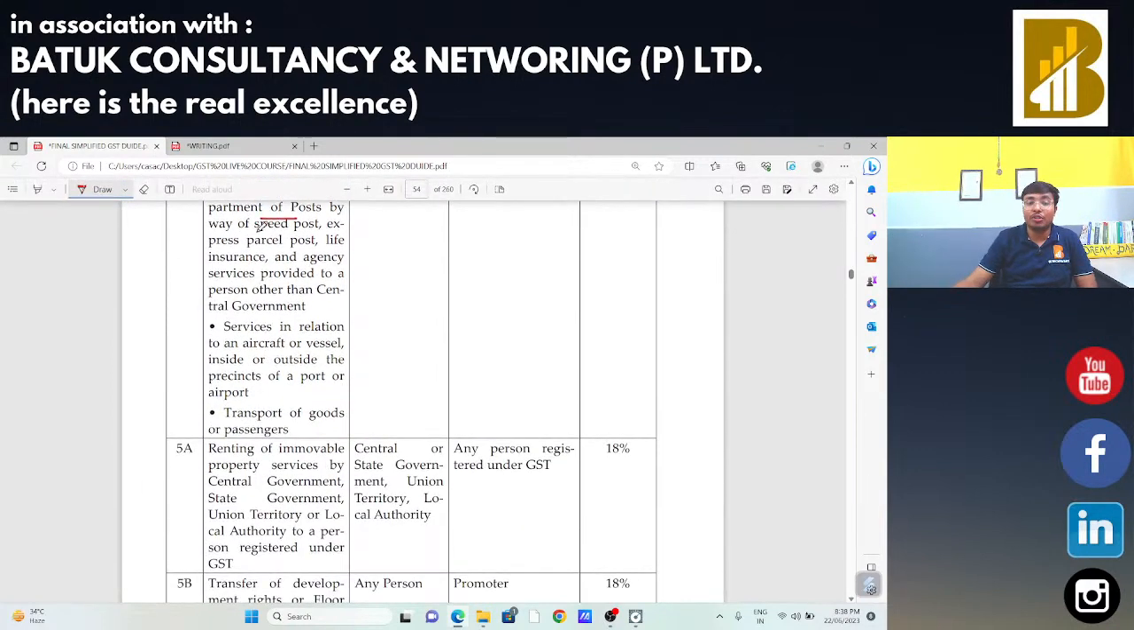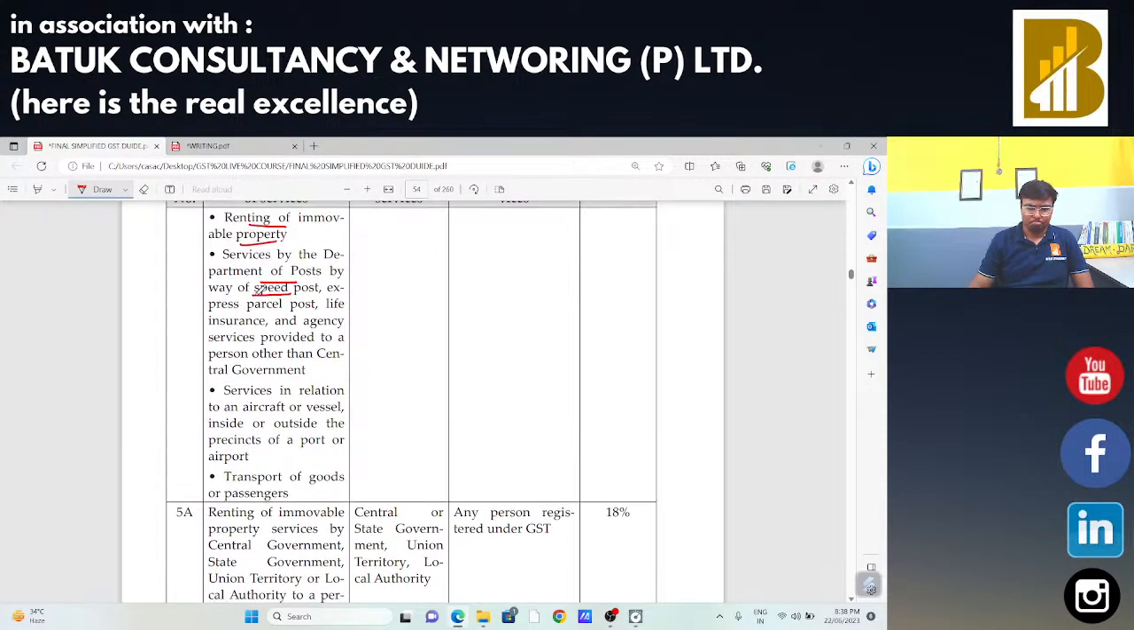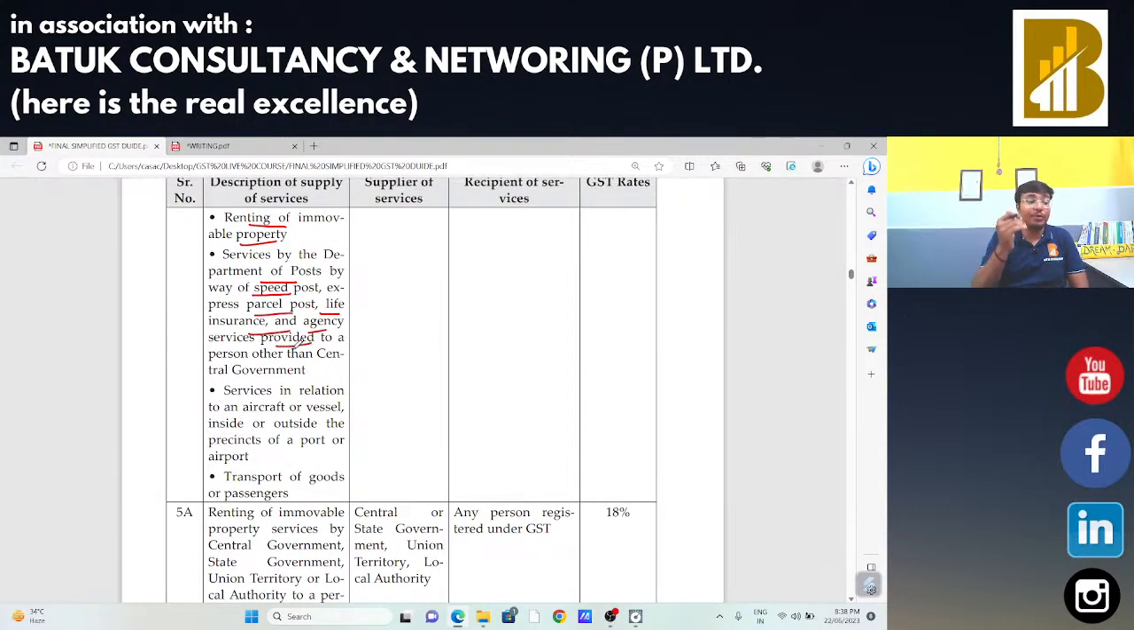Services of the Department of Post, Speed Post, Express Parcel Post, and life insurance agency services: in that case also RCM provisions are not applicable. Services in relation to an aircraft or vessel inside or outside the port or airport, and transportation of goods, are not covered under the reverse charge mechanism. So if any service is provided by the central government, state government, local authority or union territory, the recipient is liable to pay under reverse charge mechanism. But postal services, vessel and aircraft services, and renting of immovable property services are the exceptions to this point.